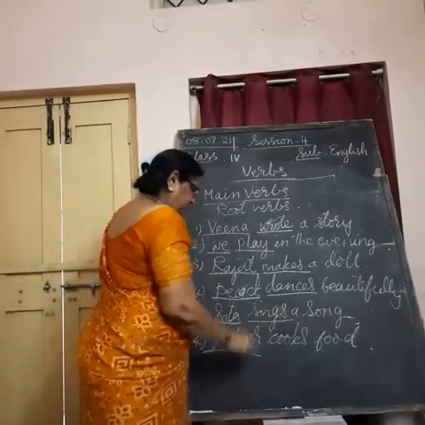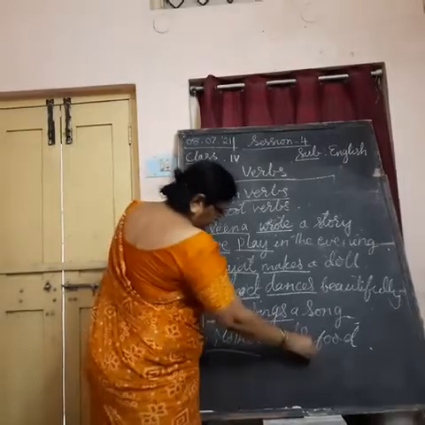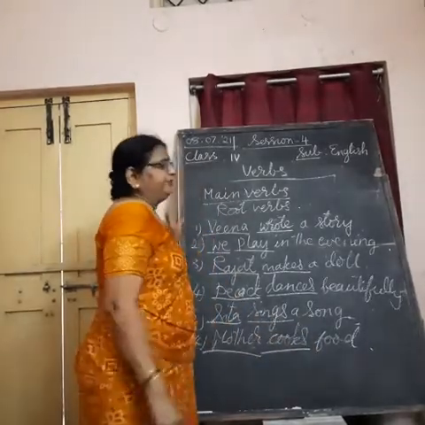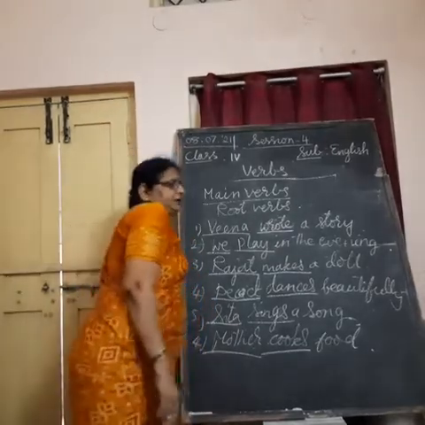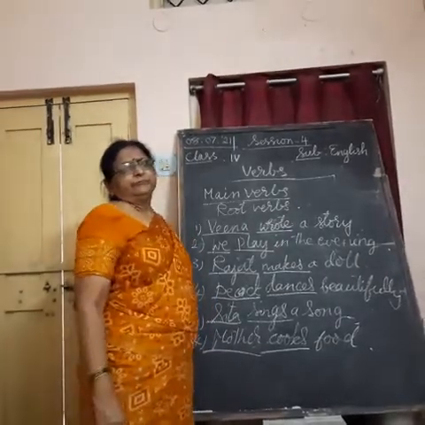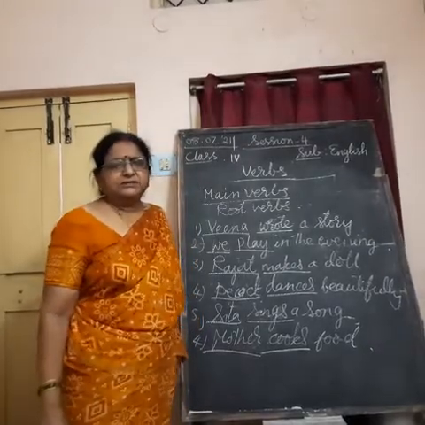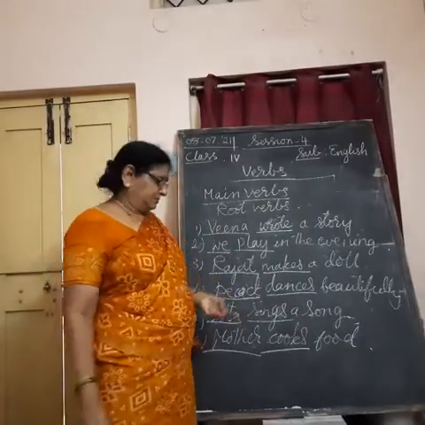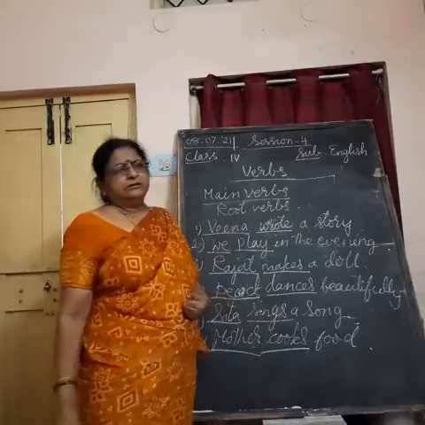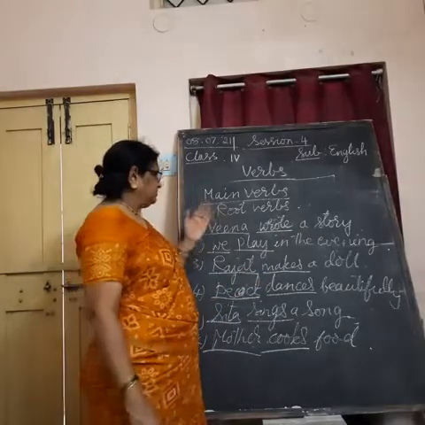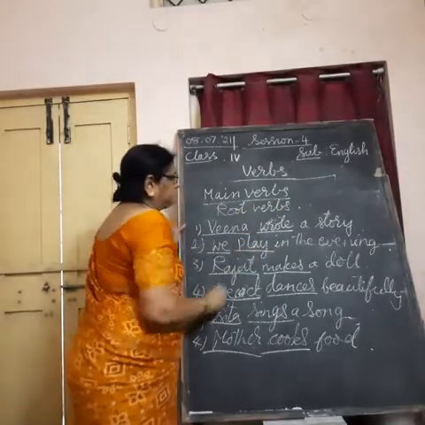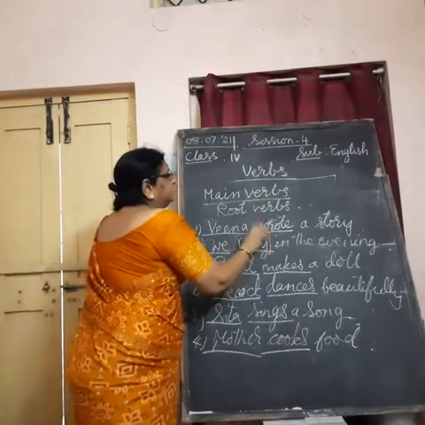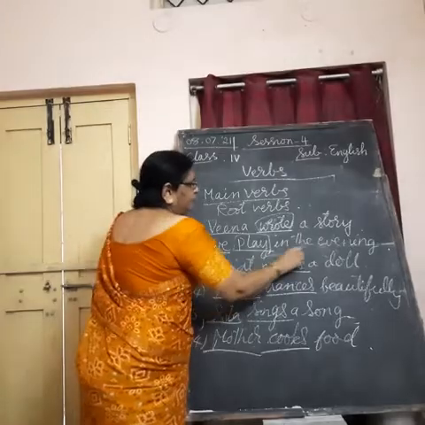She sings a song. Mother cooks food. We read books. I help my mother in cooking. I run very fast. Help, run. Understand? Such words are also action words. So, these are action words. What are action words? The words which denote the verbs.